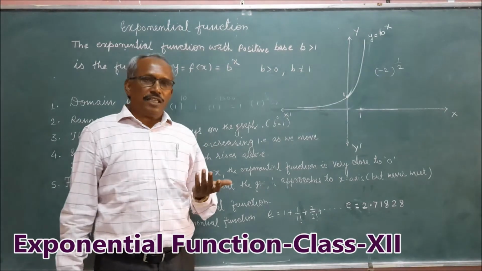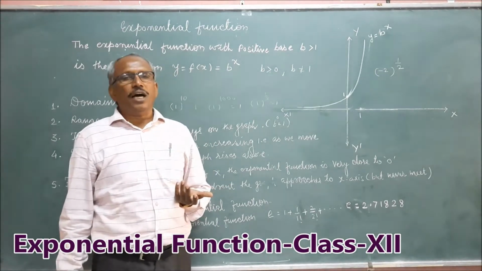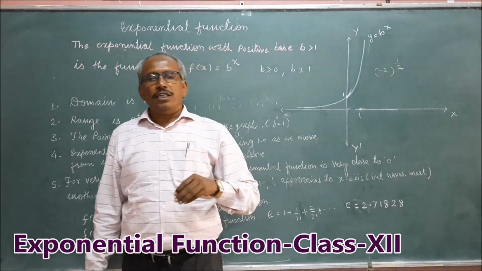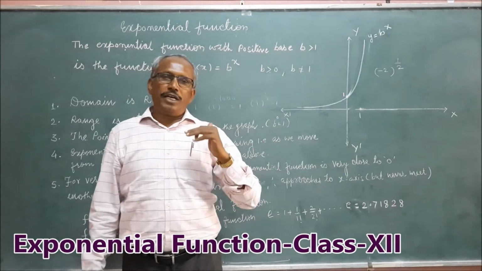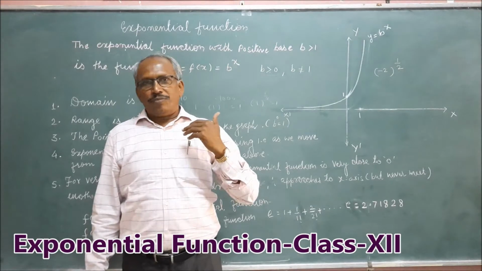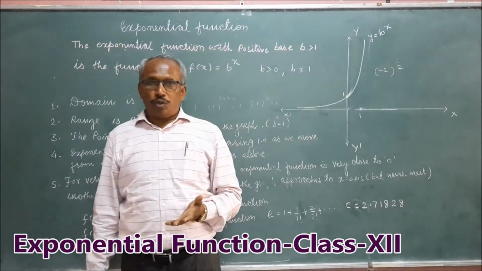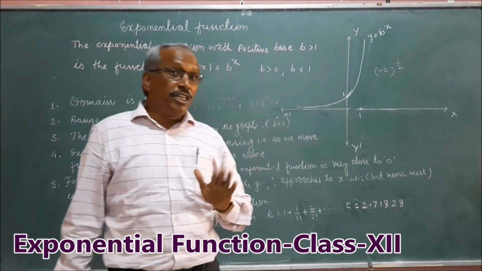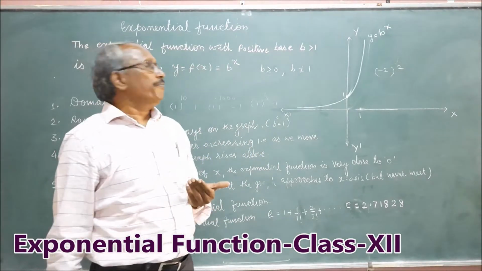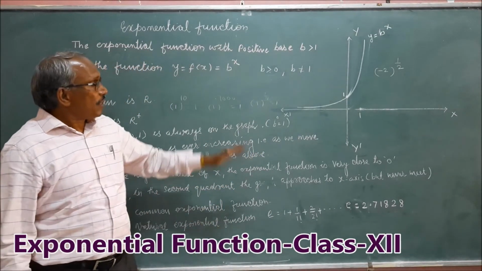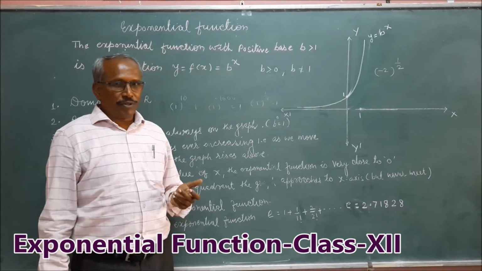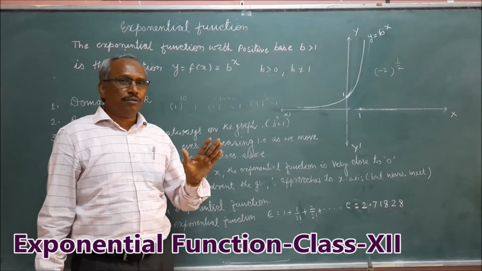That is a real number, so the exponential function is defined for x = 0, and for any value greater than 0 it is also a real number, for b greater than 0 but b not equal to 1.